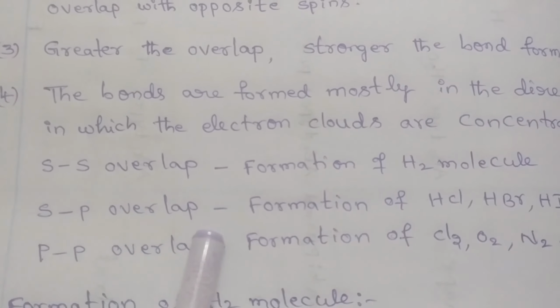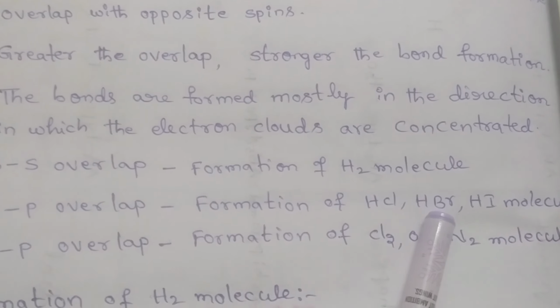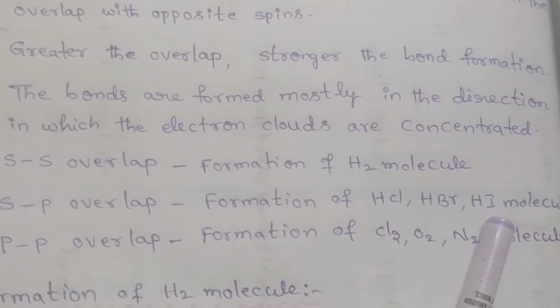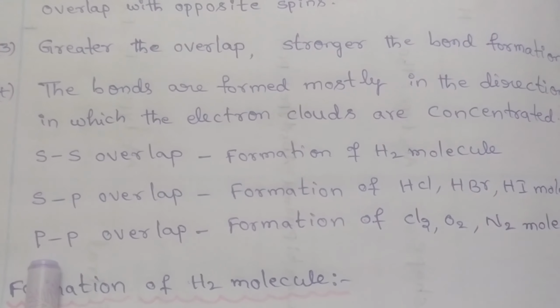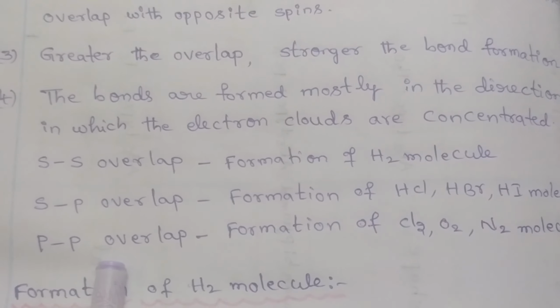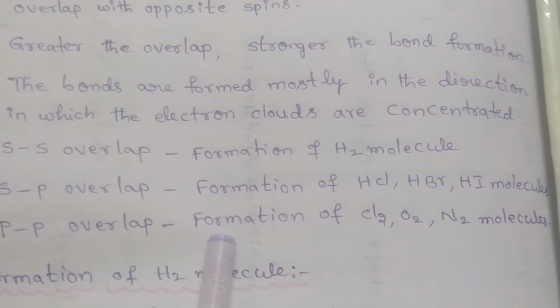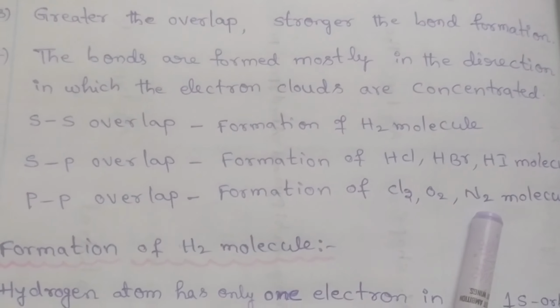This type of overlapping is noticed in hydrochloric acid, hydrobromic acid and hydroiodic acid molecule bond formations. PP overlap. The overlap takes place between two p orbitals. This type of overlap is observed in the formation of chlorine, oxygen and nitrogen molecules.